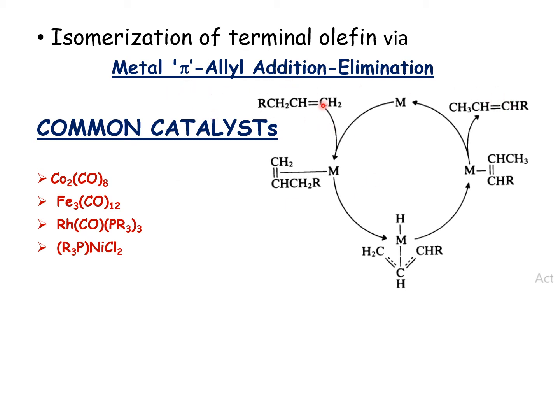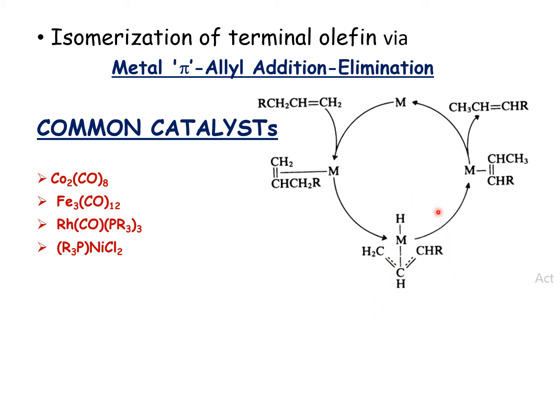The other way, it can also proceed through metal pi-allyl addition and elimination. Here the alkene adds to the metal center, forming the metal-alkene bond. After metal-alkene formation, a three-center metal allyl complex is formed. Unlike the previous mechanism, which forms a metal alkyl, here a metal allyl intermediate is formed.